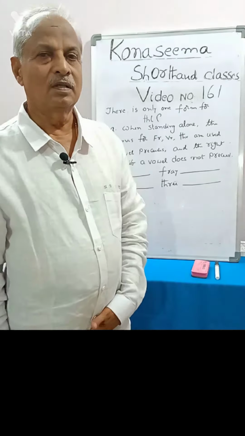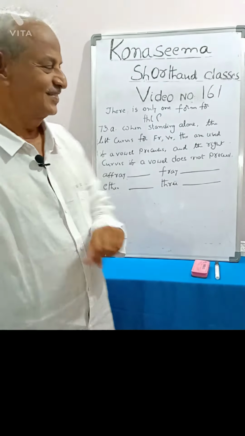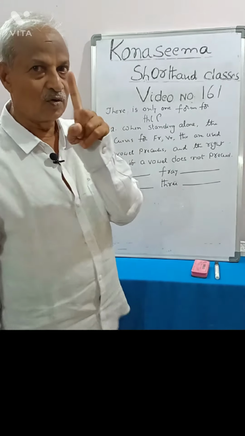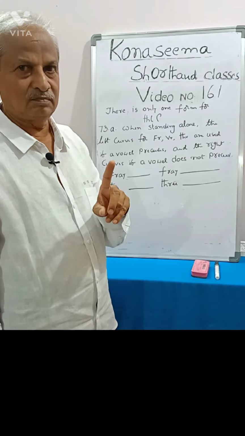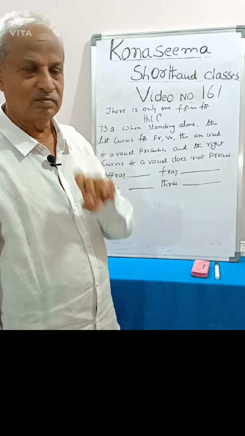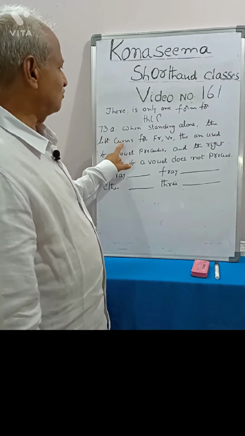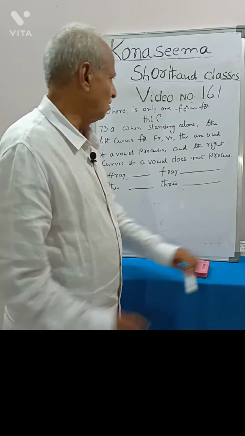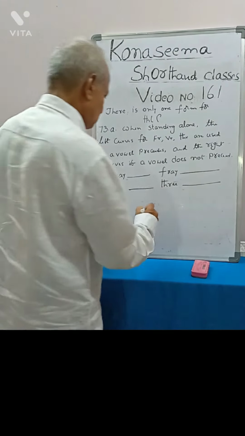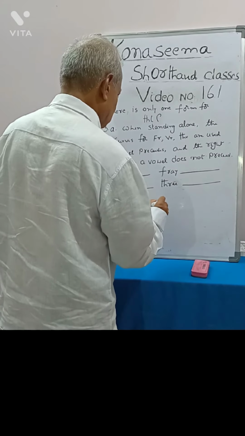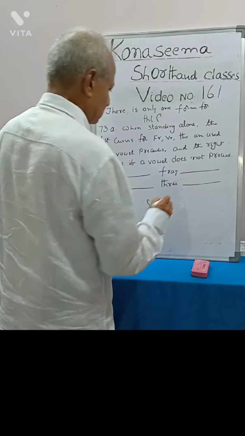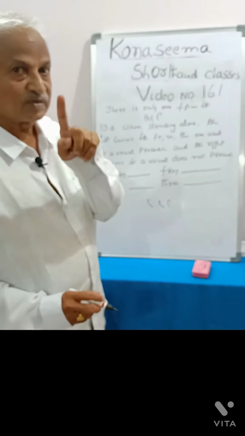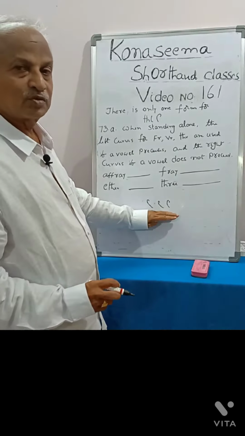You see the para number 73a. In 73a, it is mentioned that when this form stands alone, the left curves for fer, ver, ther, thar are used if a vowel precedes. If a vowel precedes, left curves are to be written.